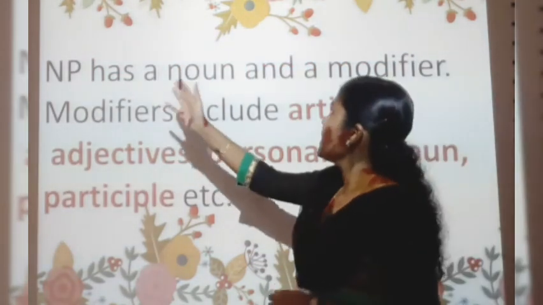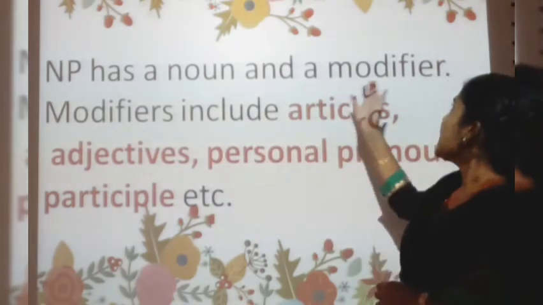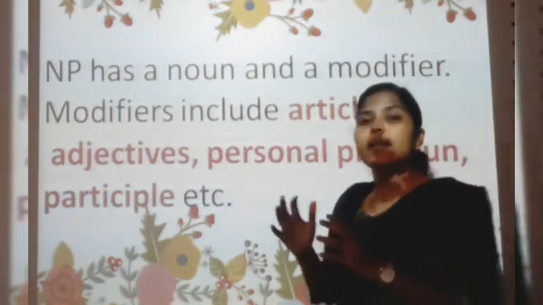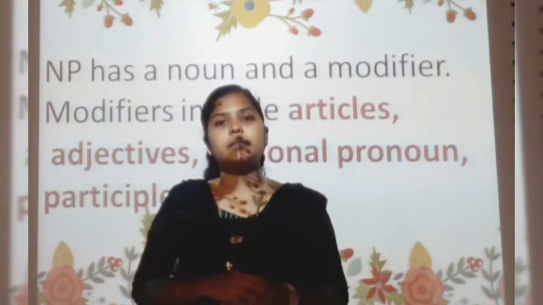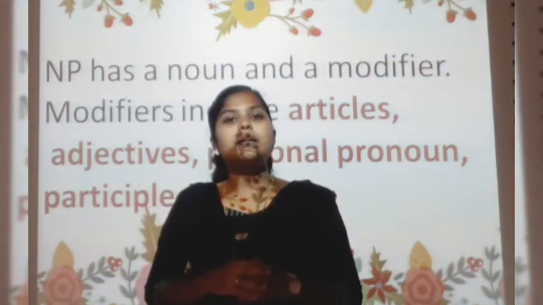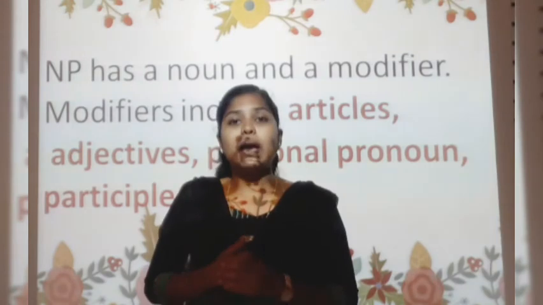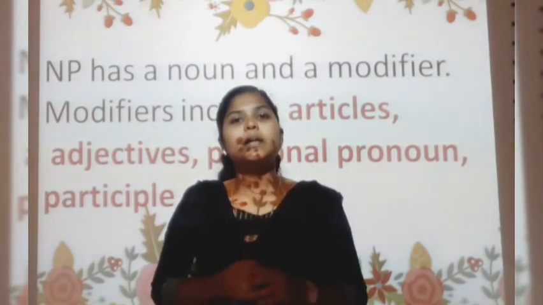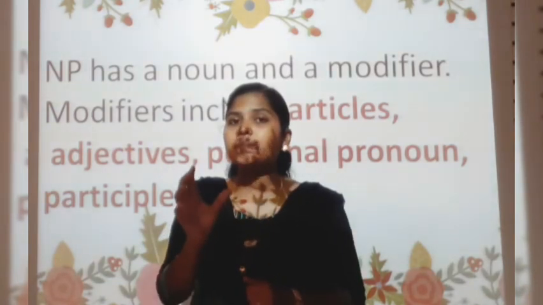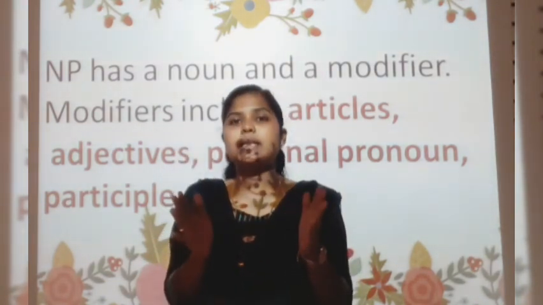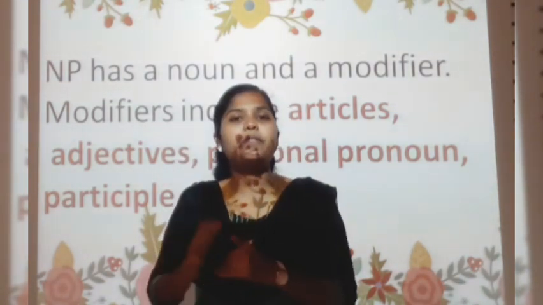So a noun phrase has a noun and a modifier. For example, in the example we have seen just now, my English teacher. Here, teacher is the noun, isn't it? It is the name of a profession.